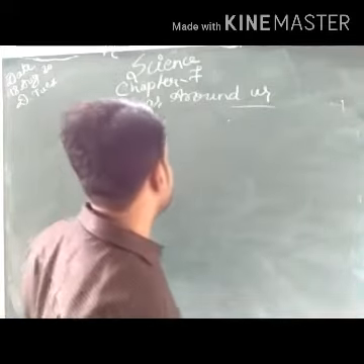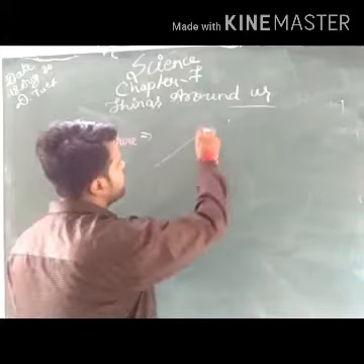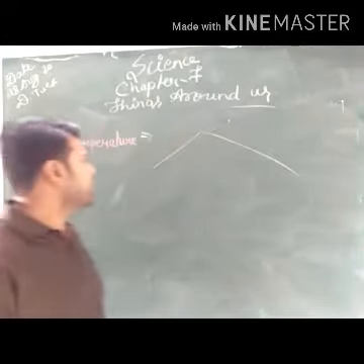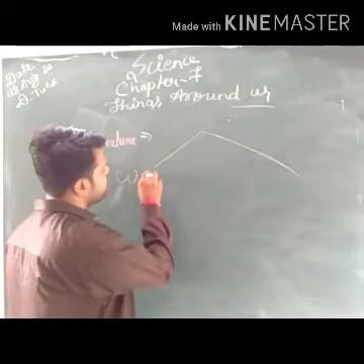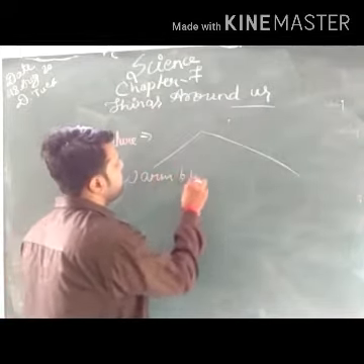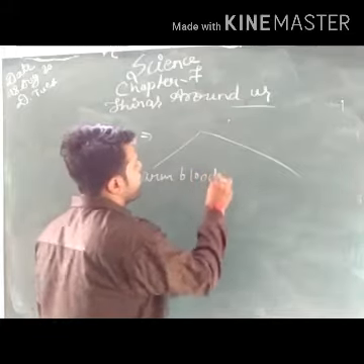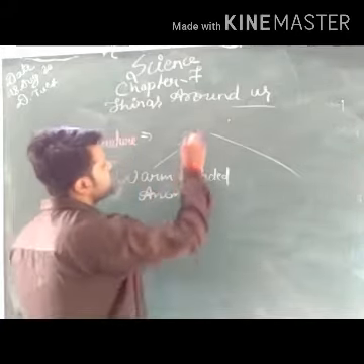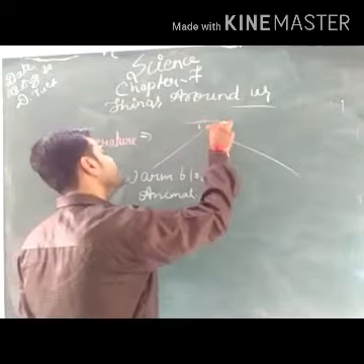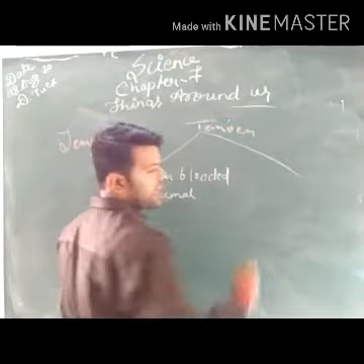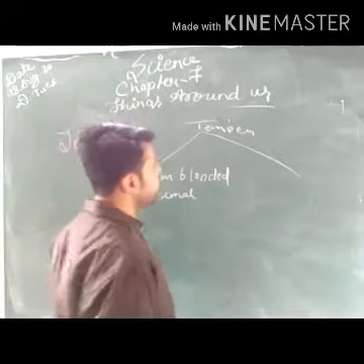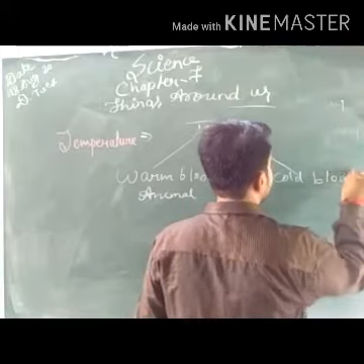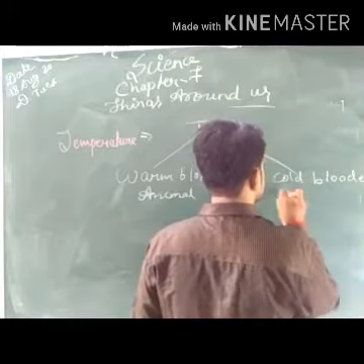Now, my dear students, on the basis of temperature and survival of organisms, organisms are categorized into two types: warm-blooded and cold-blooded animals. What are the warm-blooded animals and the cold-blooded animals? We will just see.